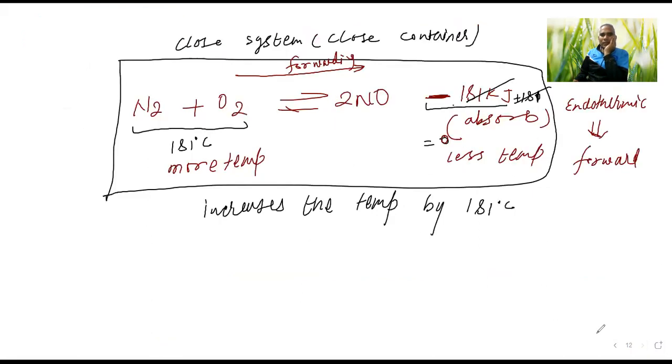Okay. Now let me write one more case, then you copy. Case 2. In case of what, Janab? Exothermic reaction.